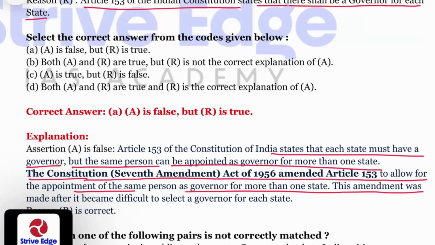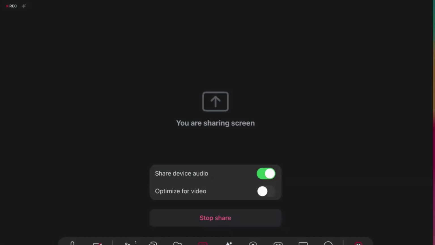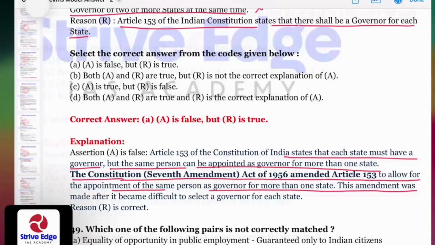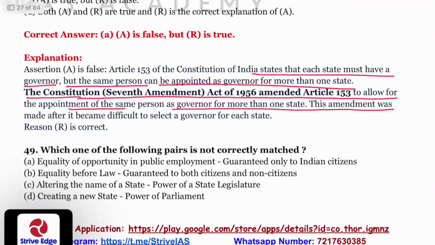So assertion is false because Article 153 says that each state must have a governor, but the same person can be appointed as governor for more than one state.